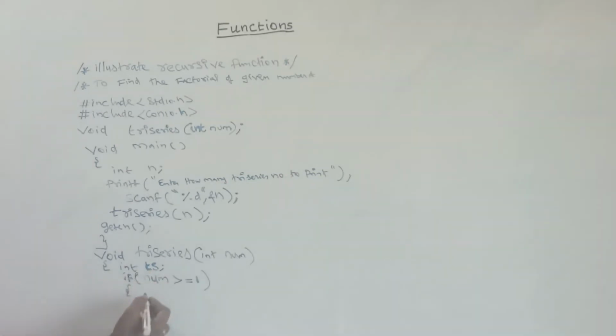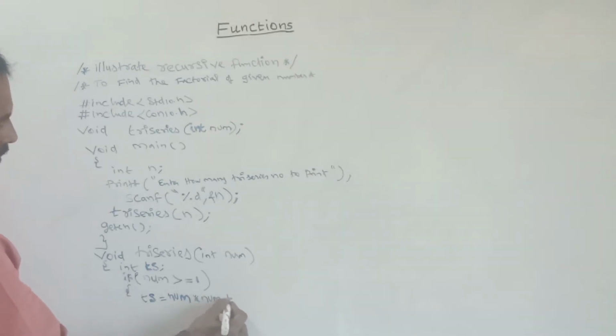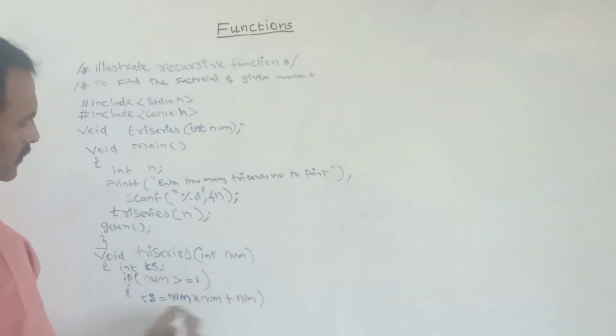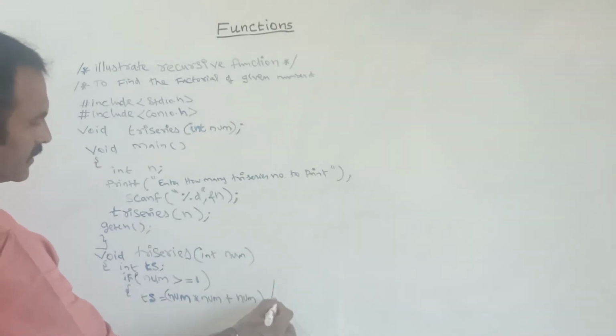So here I am using the formula for the triangular series number: ts is equal to num into (num plus 1), that is num square plus num, divided by 2.